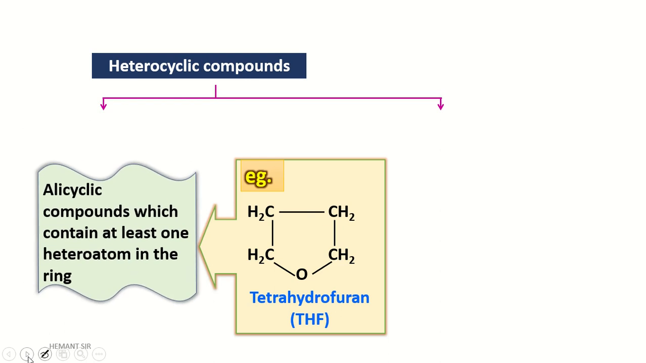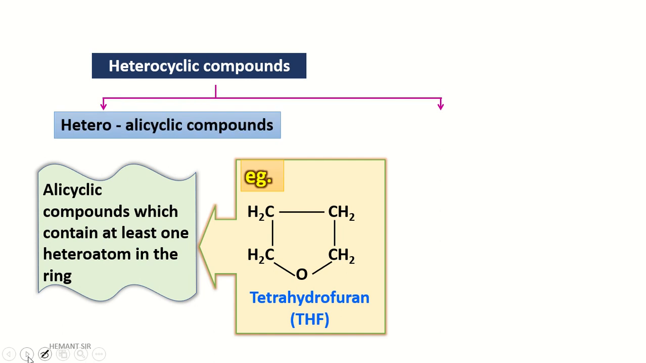This structure is an alicyclic compound which contains at least one heteroatom in the ring. Why alicyclic? Because this structure does not have alternate double and single bonds. Hence this is an alicyclic compound, and it has only one oxygen atom, that is the heteroatom. Hence the structure is called a heteroalicyclic compound.